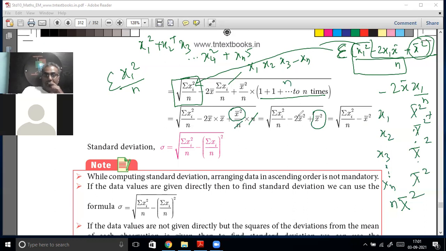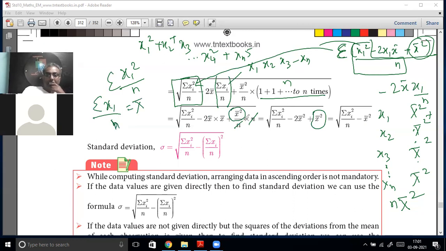This is correct. Minus 2 x bar into this is what? Sigma x of I by n is what? This is nothing but the arithmetic mean. The sum of all the data divided by the number of data is equal to x bar.